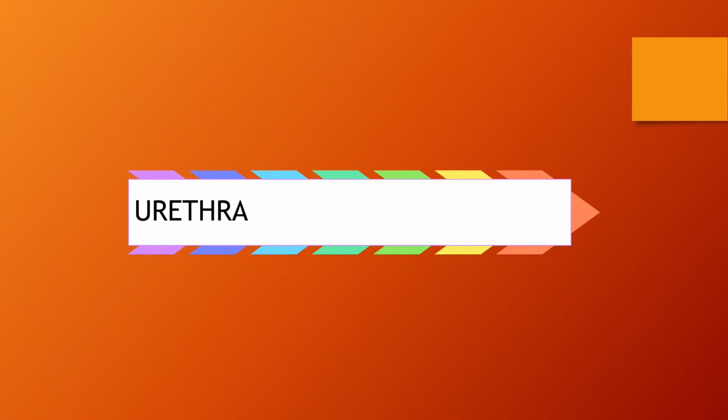It is a common passage for both the urine and semen. Hence, it is also known as urinogenital duct. It opens into the penis. It is a small cylindrical erectile copulatory organ. It helps to introduce sperms into the vagina of the female during sexual intercourse.